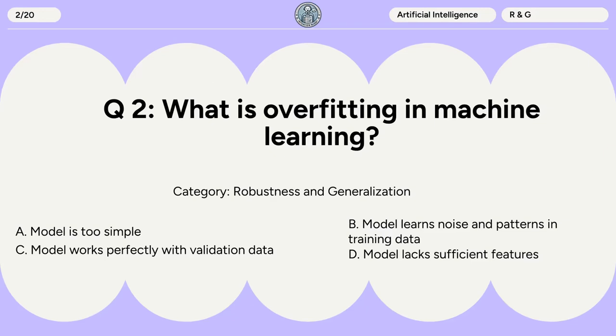Question 2. What is overfitting in machine learning? A. Model is too simple. B. Model learns noise and patterns in training data. C. Model works perfectly with validation data. D. Model lacks sufficient features.